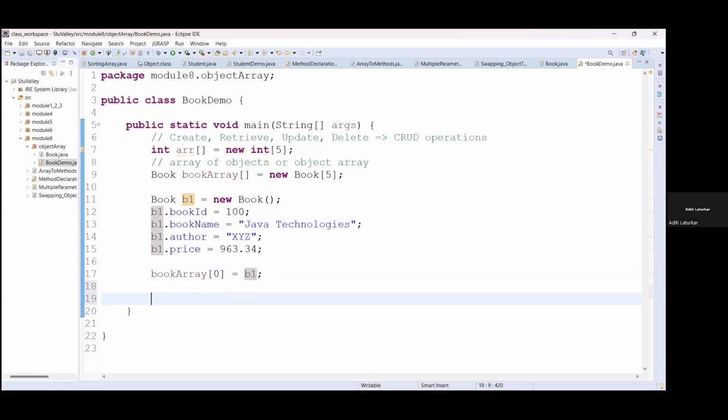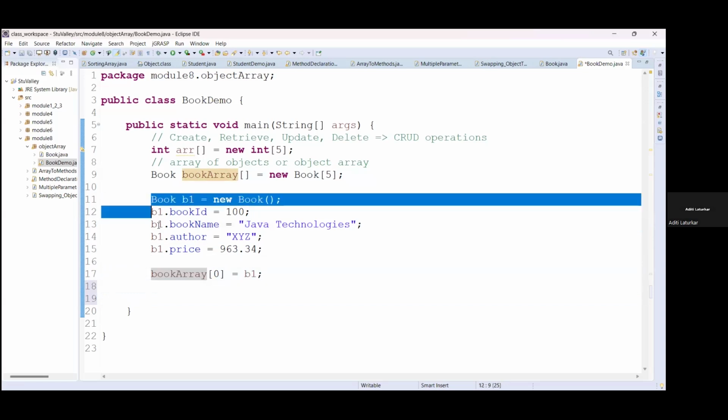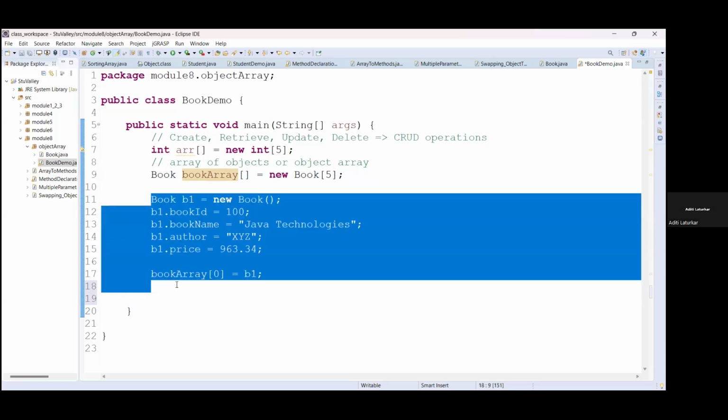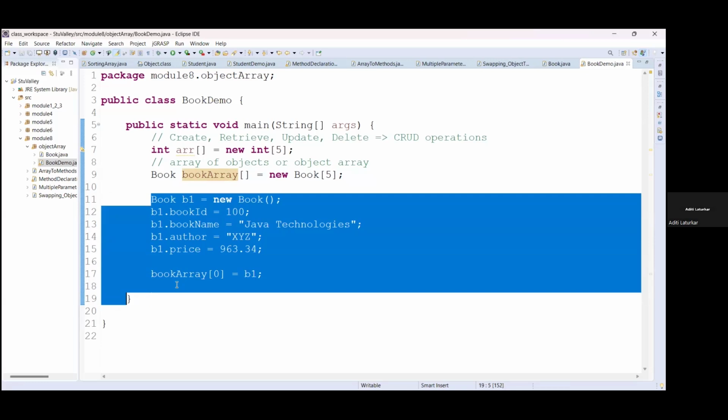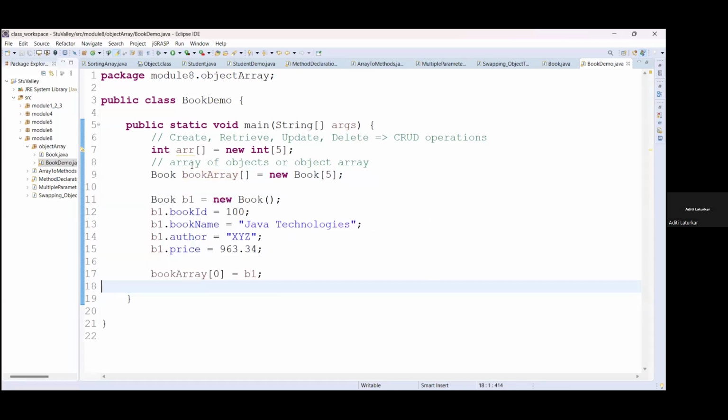Now another way of storing the data directly into this bookArray is using constructors. Okay, so we will see that part once we learn the constructor part, and then we will come back to this example performing the next operation.